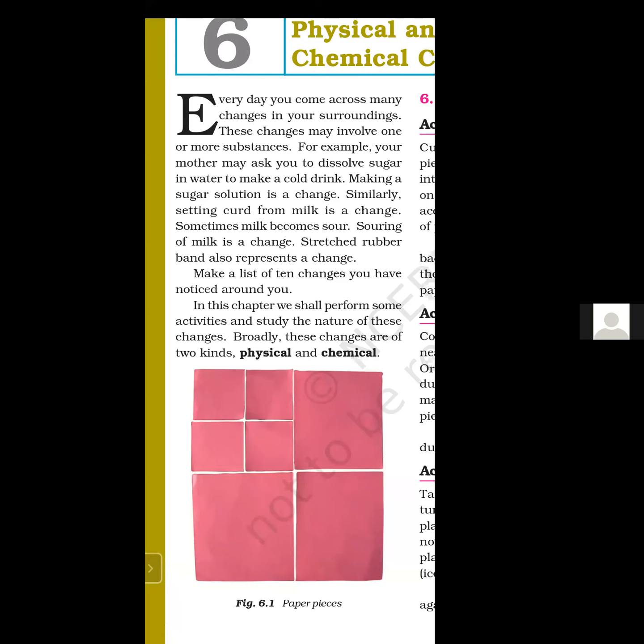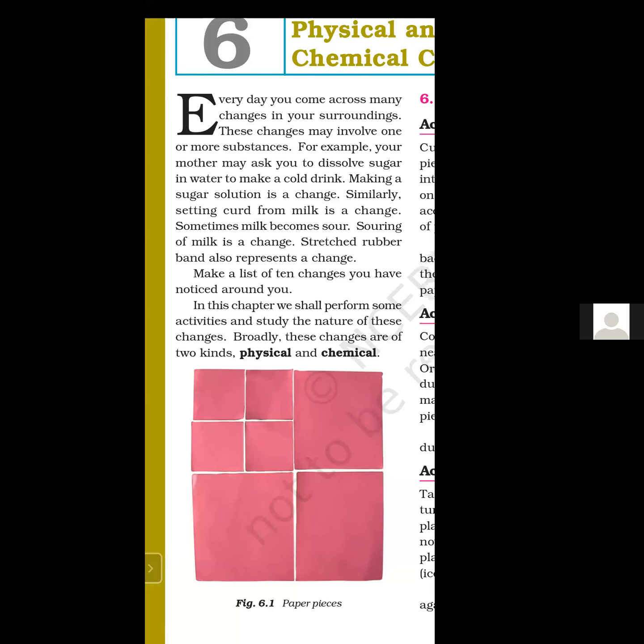Heat is also produced. Ash is produced, that is a different substance. So when new substances are formed in any change, that change is a chemical change. So burning of wood, burning of coal, burning of paper, burning of candle, burning of anything is a chemical change. Now take an example of making curd from milk.